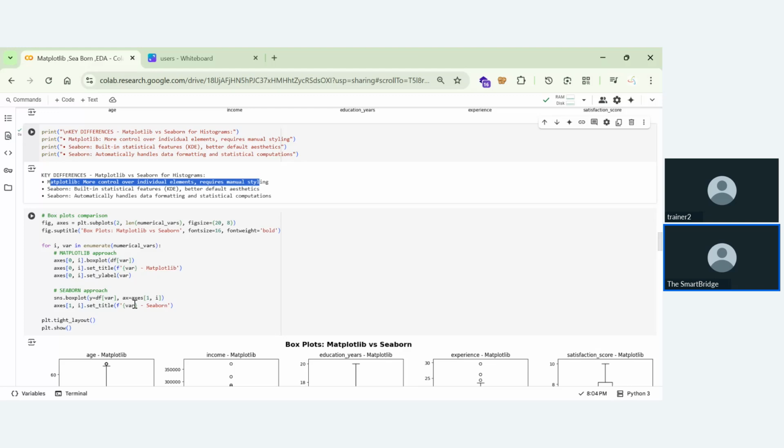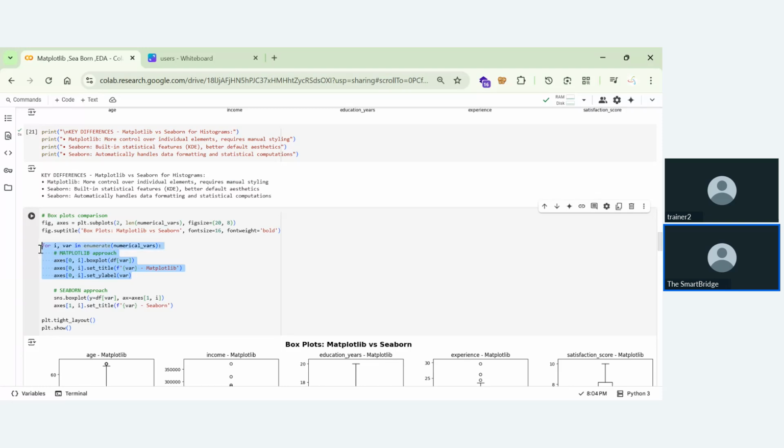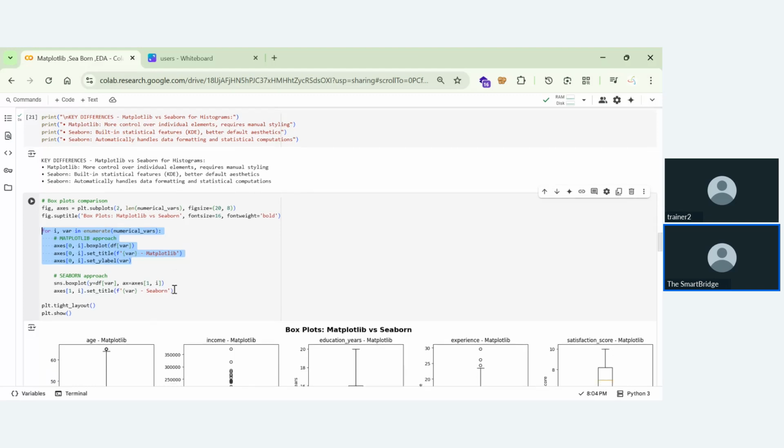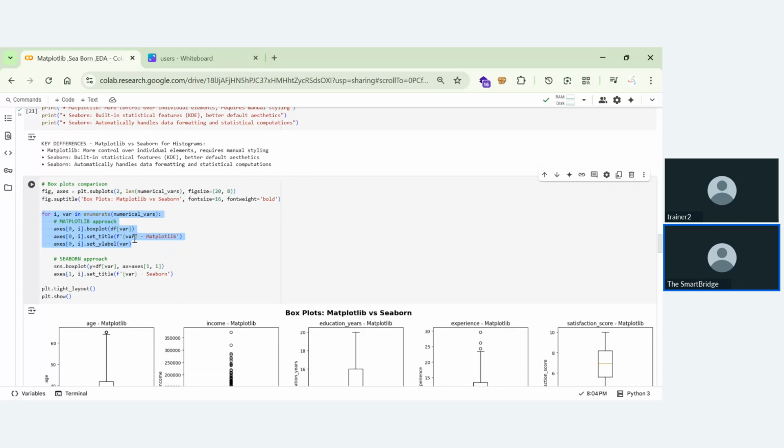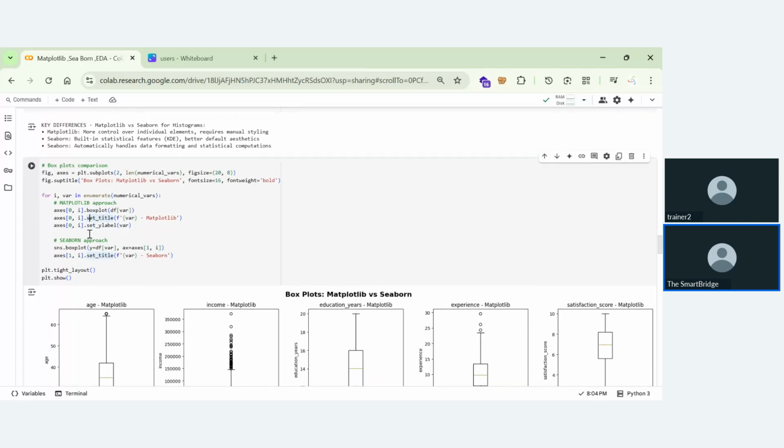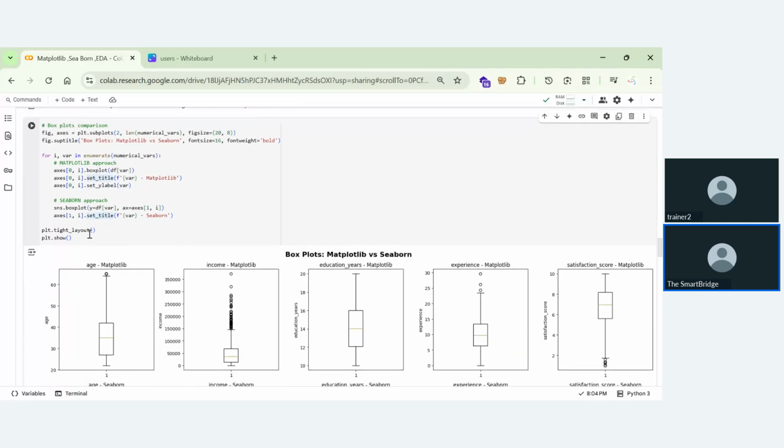Pointing to this Matplotlib approach, we'll have a larger number of lines of code, and in Seaborn we'll have fewer lines of code. So you can understand by that. Here we can see we have some custom visualizations for axes and everything. You mention a variable and you get an axis. You need to identify this axis for every figure.